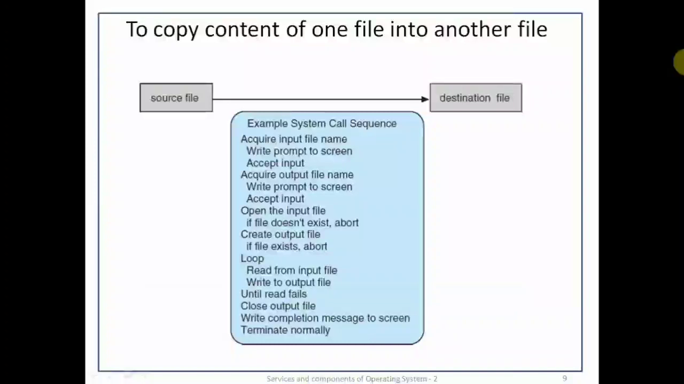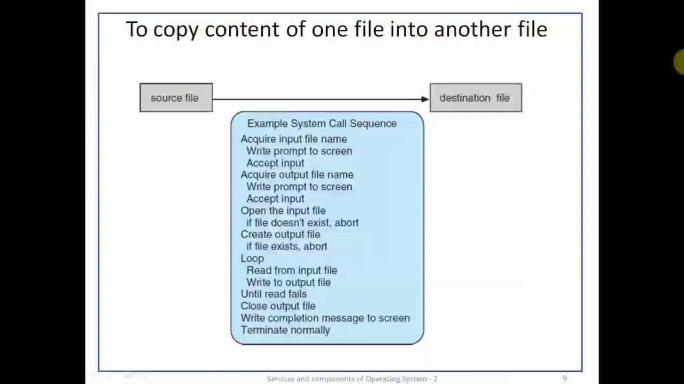If the input file exists, then we must create the new output file. We may find an output file with the same name is already available. This may create an error. The system call for that is: create the output file, and if the file exists, abort. Now both the files are available. Enter a loop that reads from the input file and writes to the output file.